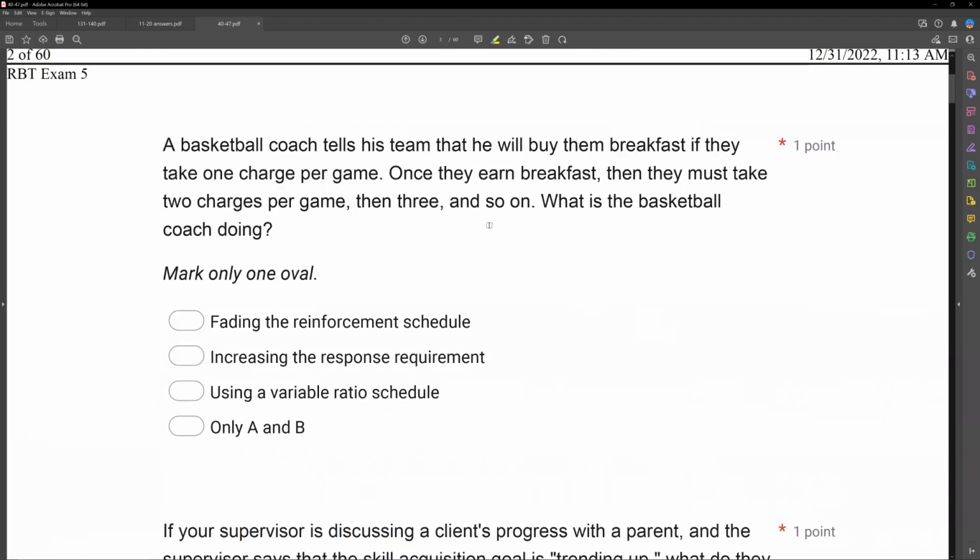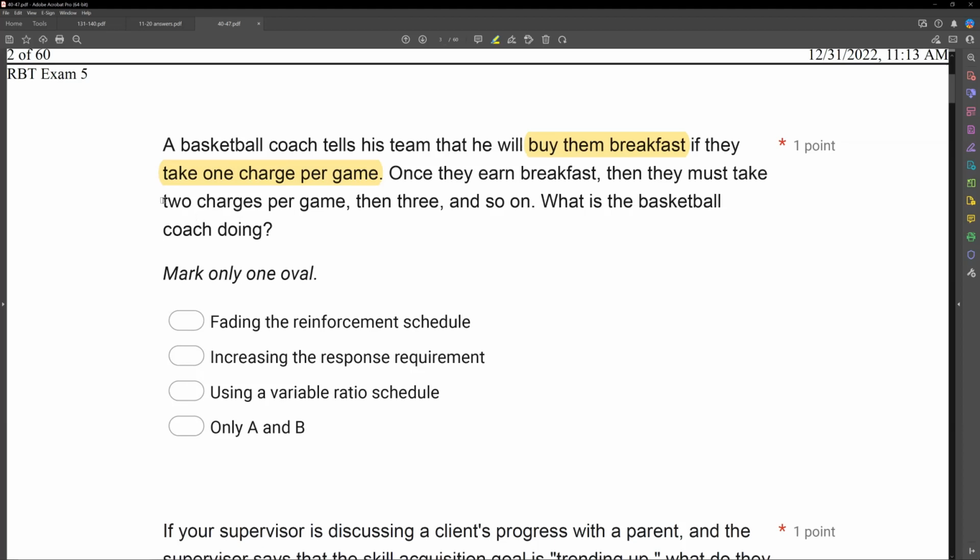A basketball coach tells his team that he will buy them breakfast if they take 1 charge per game. Once they earn breakfast, then they must take 2 charges per game, then 3, and so on. What is the basketball coach doing? All right, let's break this down. We have a coach who says, if you take 1 charge, I buy you breakfast. What is our reinforcement schedule? Well, an FR1, right? Every charge you take, I buy you breakfast.